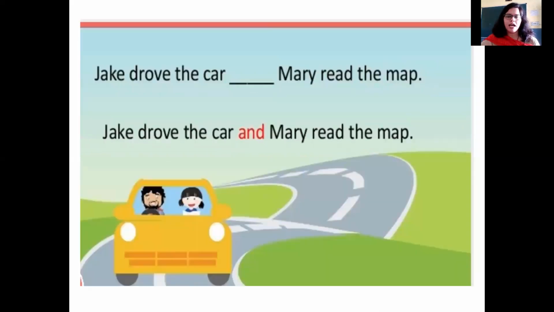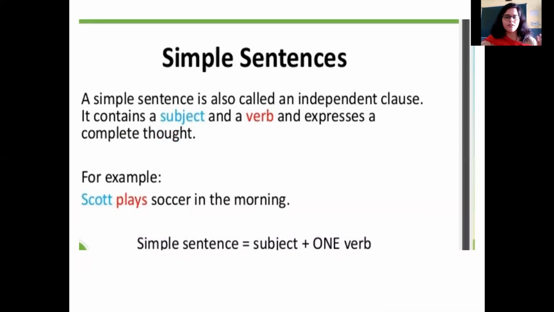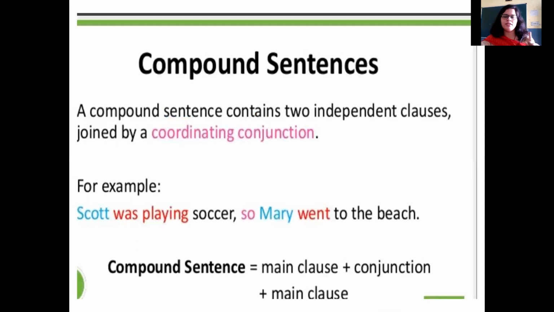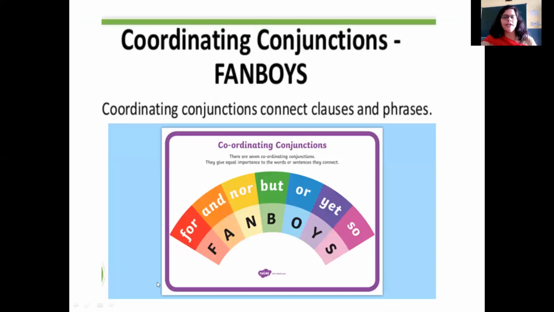As I have mentioned here, I am again reiterating what I said. A simple sentence is one which has just one verb and one subject, whereas a compound sentence is going to have a main clause, a conjunction, and then again a main clause. So it means that it will have two verbs and two different subjects, or the subject may be one, but it is talking about two different verbs related to the subject. And it is always joined using these coordinating conjunctions.